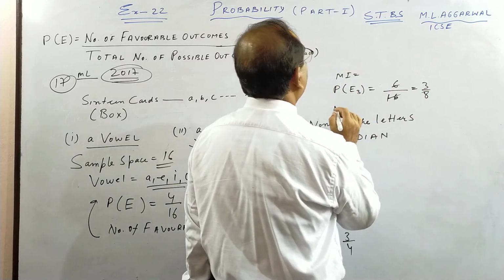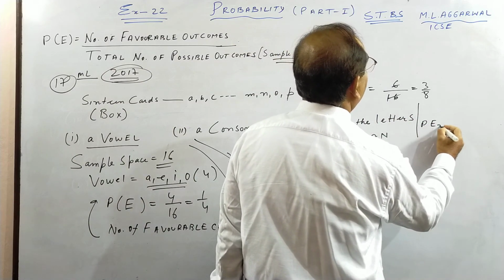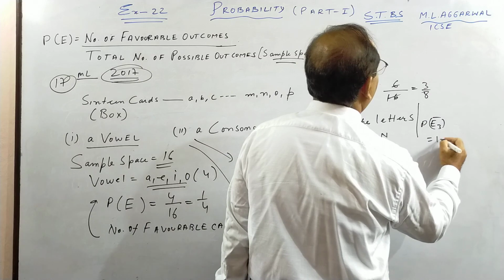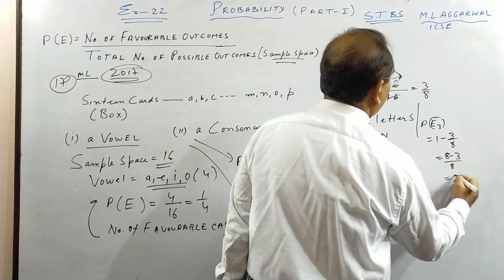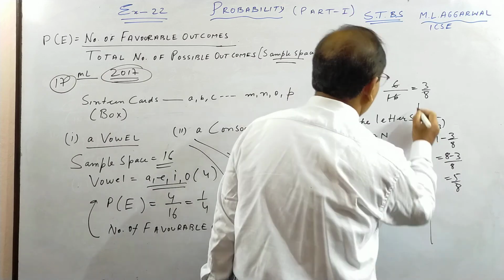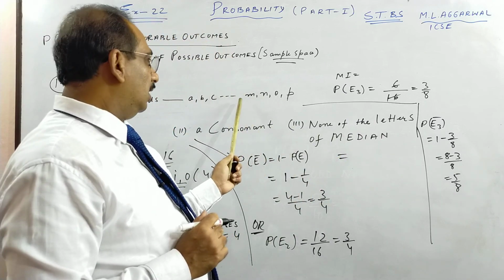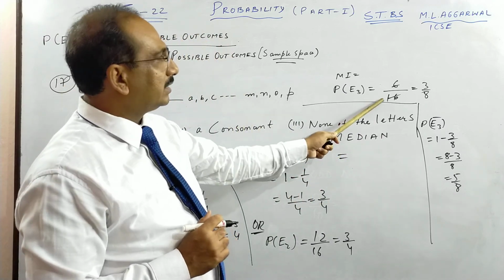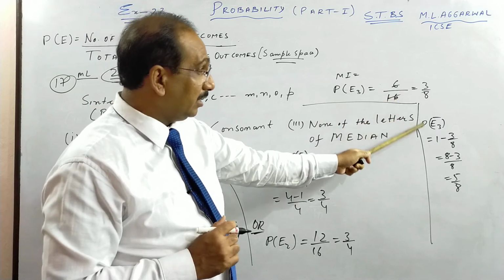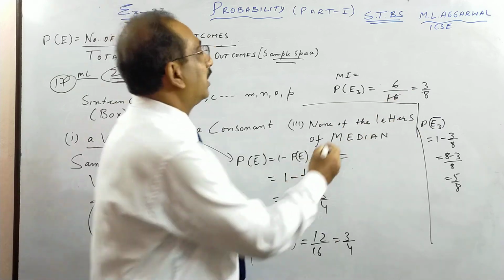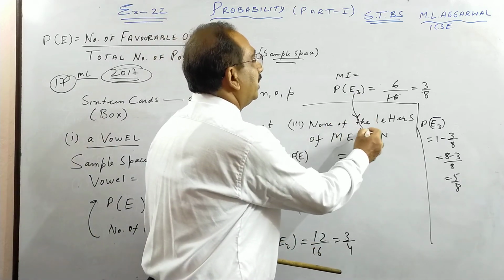So not getting a letter of MEDIAN is 1 minus 3 by 8, which is 8 minus 3 by 8, that is 5 by 8. So this is one way. Getting these 6 letters, 6 out of 16, so the probability of getting the letters of MEDIAN is 3 by 8. This is not getting.